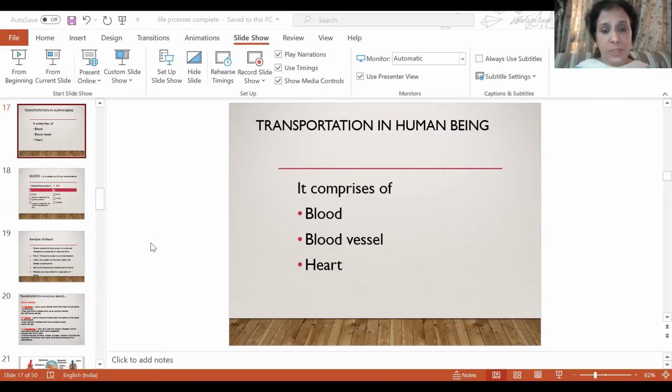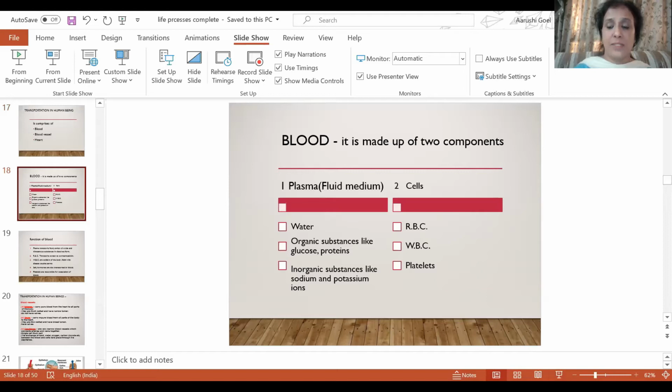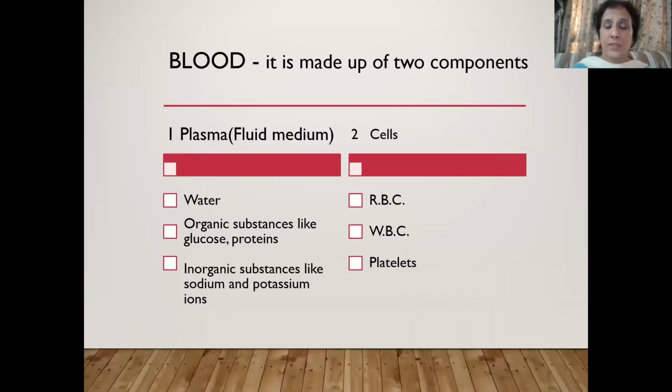Transport system in human beings comprises mainly of three components: blood, blood vessels, and heart. So let us first of all study about blood. Do you know how much total content of blood is there in our body? I think many figures are coming to your mind. Our body is having 5 to 5.5 liters of blood.